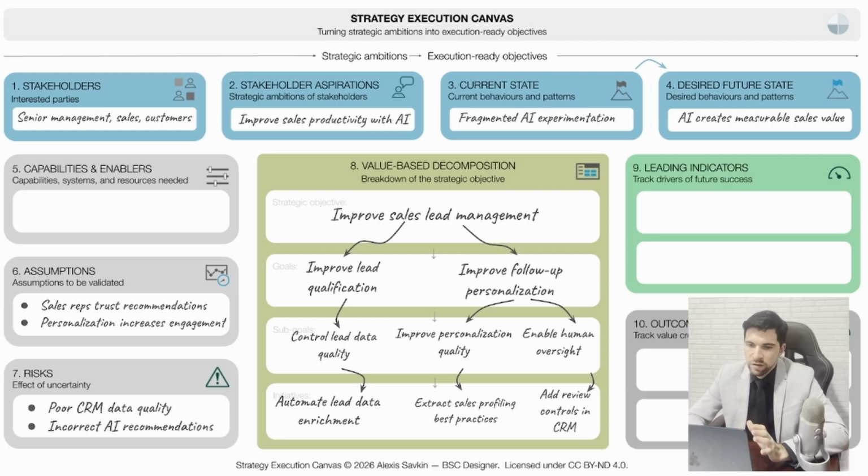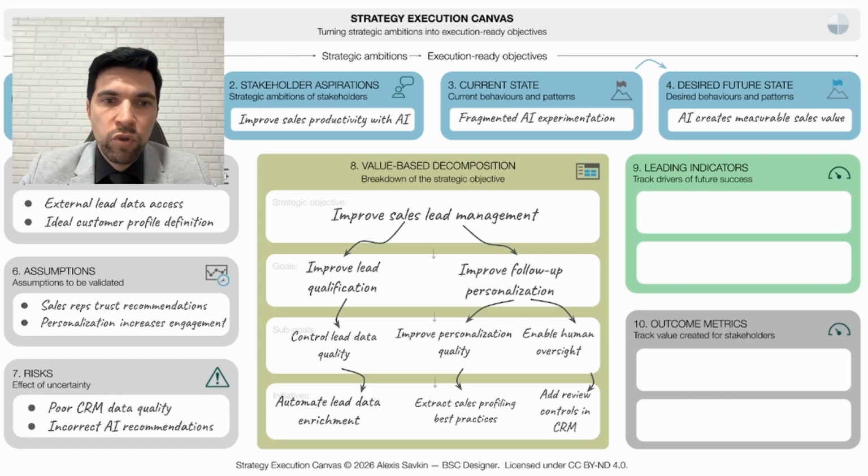The goals and initiatives are defined, but are we ready to execute them? In some cases, the only thing we need is time and budget. In other cases, we might need to build supporting business systems from scratch, facilitate training, or improve business architecture. Each of these changes can be formulated as a separate strategic ambition using another canvas. For our example, let's simply identify the capabilities required. We would need tools for AI-driven lead data enrichment and clearly defined ideal customer profiles.